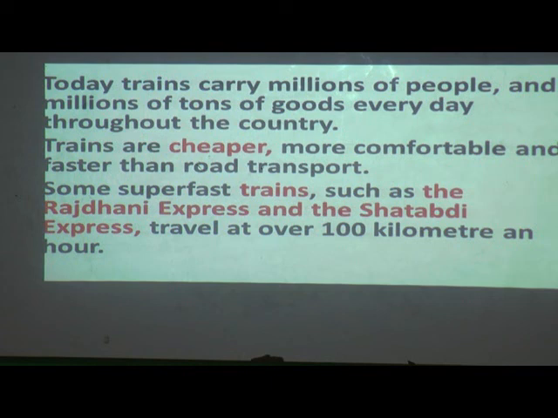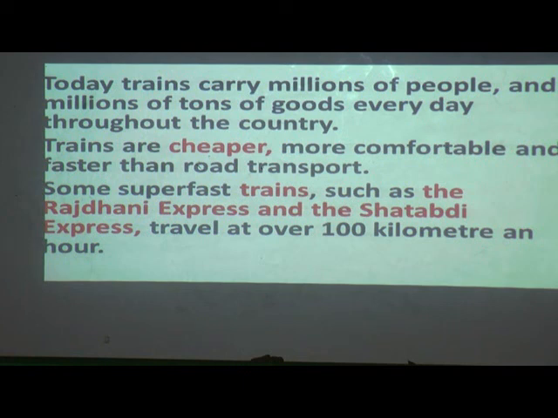Trains are cheaper. Yes, compared to the others, trains are cheaper, they take less money, and are more comfortable and faster than road transport. The train takes a very small ticket amount compared to roadways or airways. And it is very comfortable and convenient. We can sit or sleep, berths are there, and it is much faster than road transport.